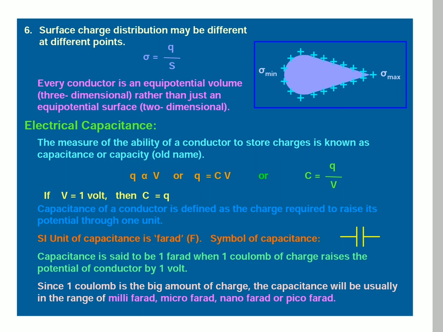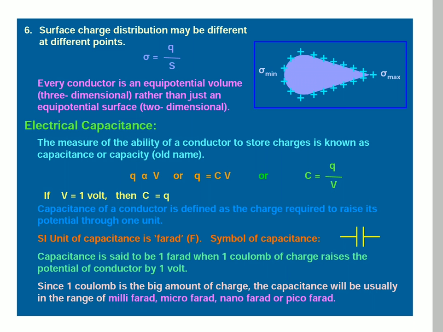Suppose we take some values. If V is equal to 1 volt, then C is equal to Q. If the potential difference between two plates is 1 volt, then capacitance is equal to charge. Capacitance of a conductor is defined as the charge required to raise its potential through 1 unit.